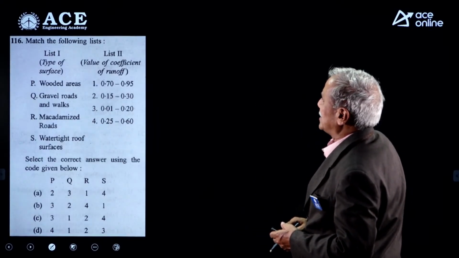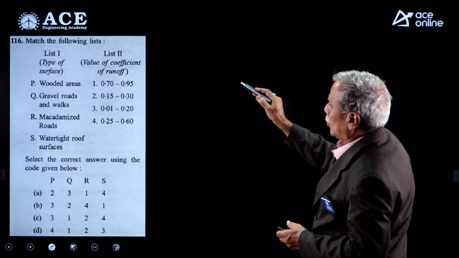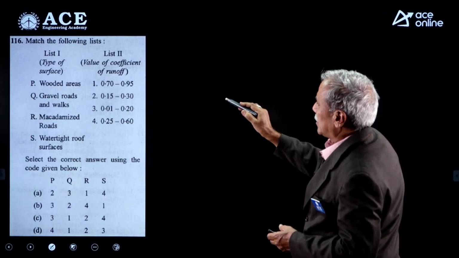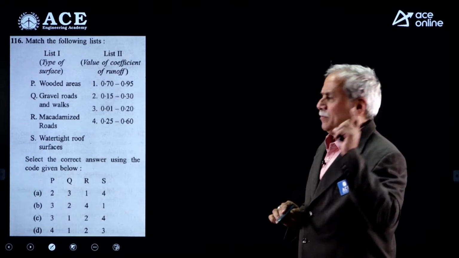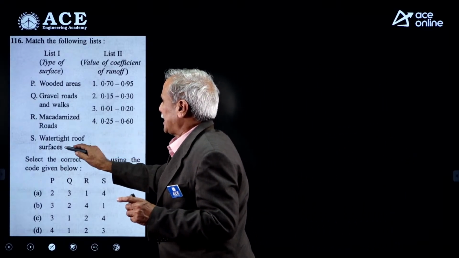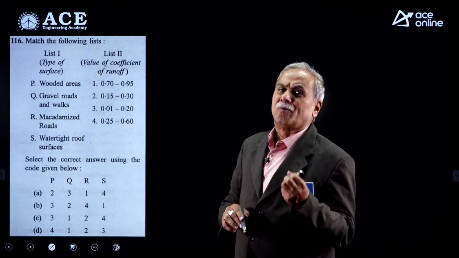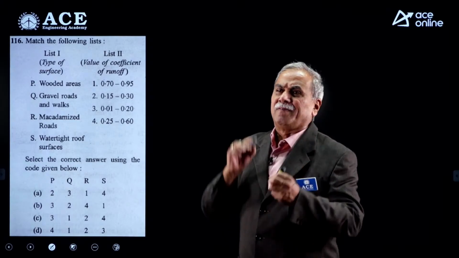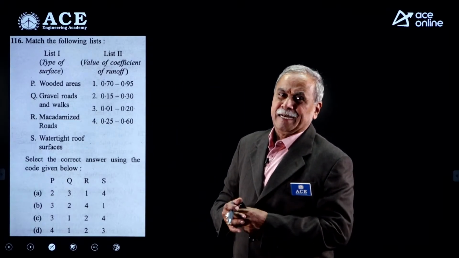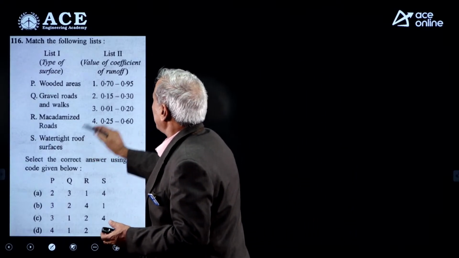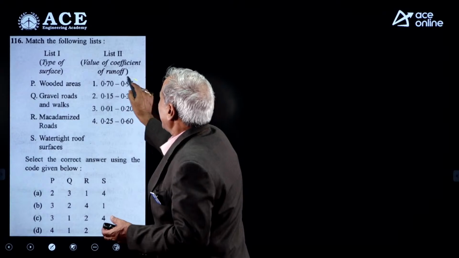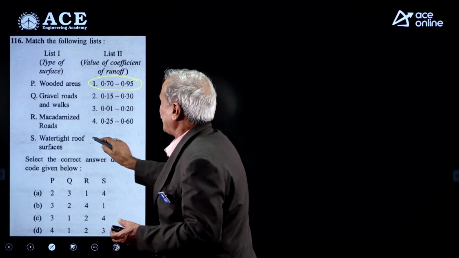Match the following lists. Wooded area, gravel roads, macadamized roads and watertight roof surface. If you remember one point clearly, watertight roof surfaces cannot absorb water. Every drop of rainfall will get converted to runoff. Definitely runoff coefficient is maximum. So for watertight roof surfaces, runoff coefficient is maximum, 0.7 to 0.95.